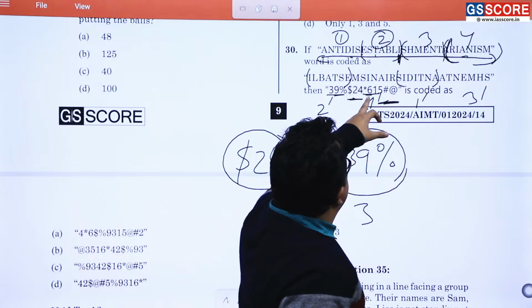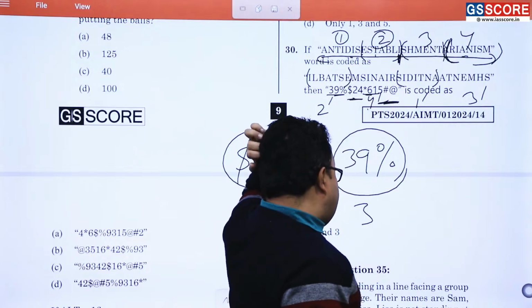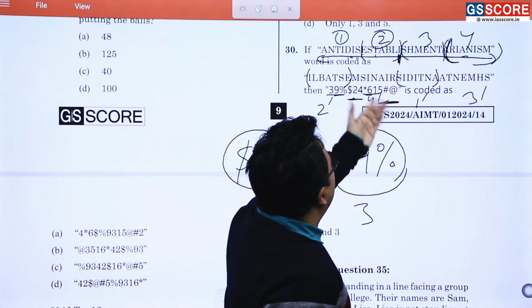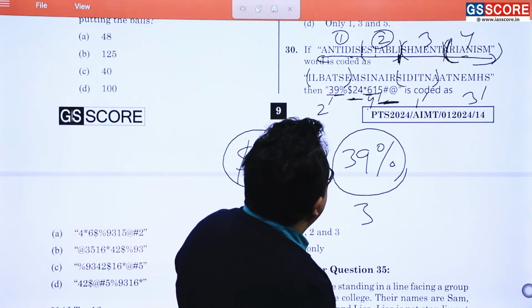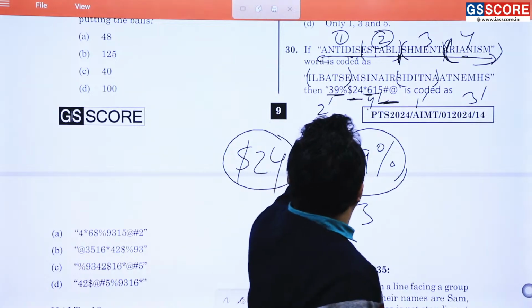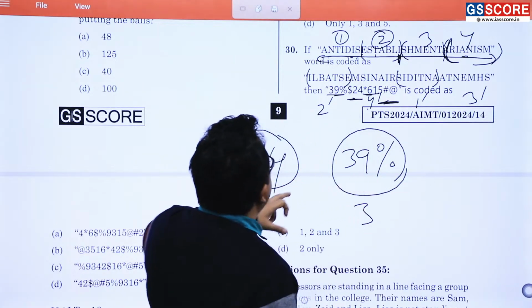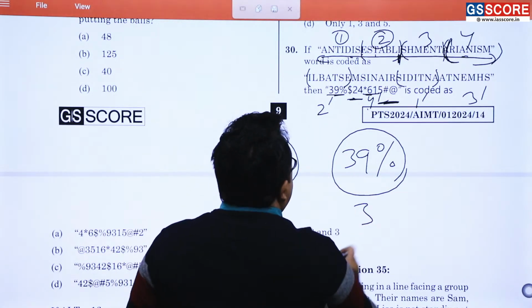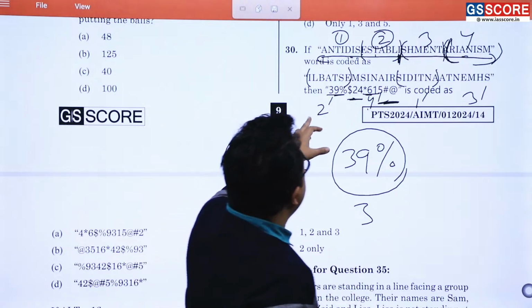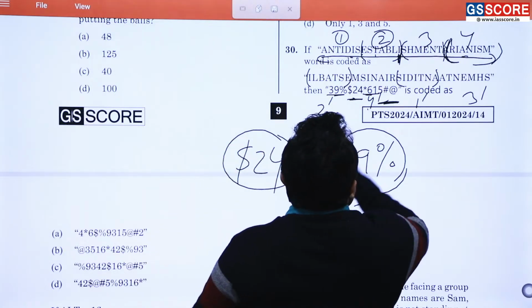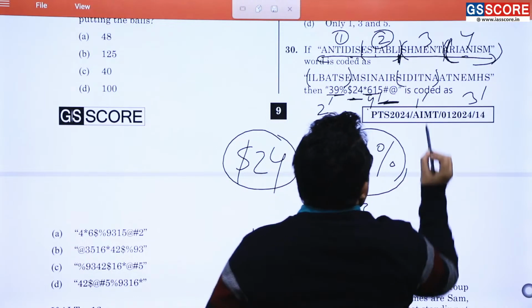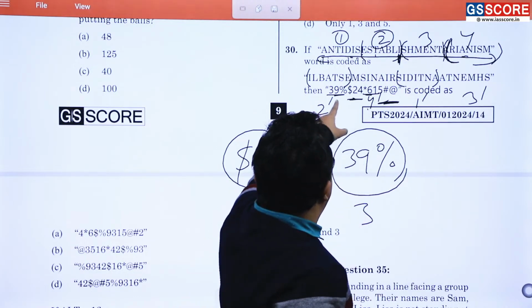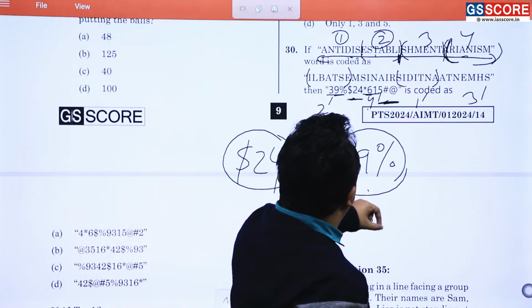Third part is percentage, star mark and 6 1. You can easily understand this is 4 dash, okay. So the third number की जगह क्या आ रहा है? Third number की जगह ये क्या आ रहा है? 2 4 1 dash आ रहा है. It means here it will be. So you can easily understand 1. See over here, what is the thing? 1 has been coded where? 1 has been coded here. So this part will be coded here, third part, okay.